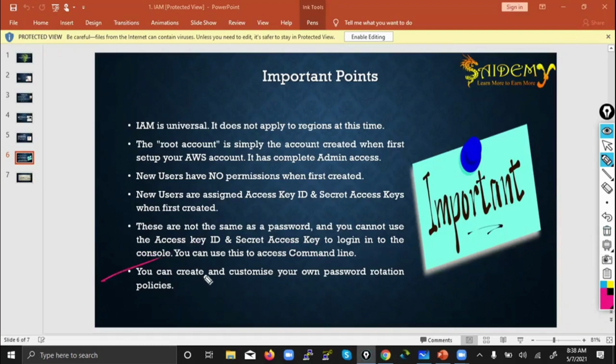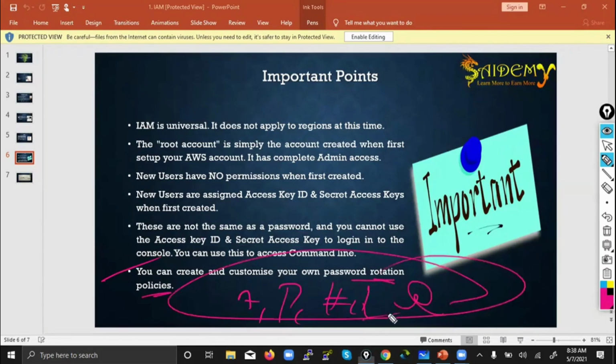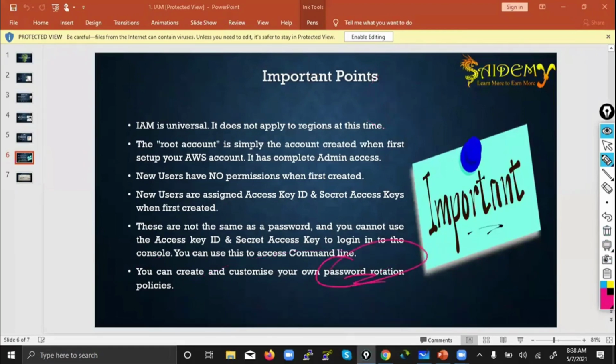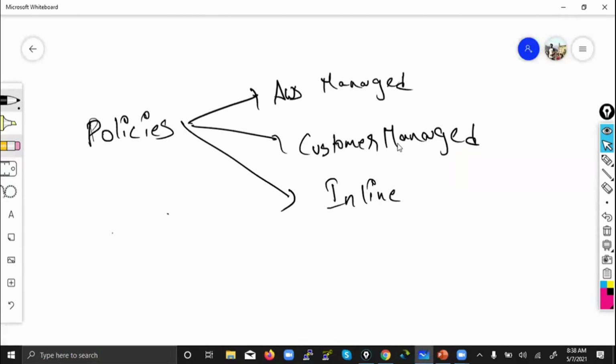And then last, you can create and customize your own password rotation policy. I showed you in the first class only. Minimum 7 characters, capital letters, small letters, numerical, alphanumeric characters. You cannot use your last 3 passwords. Password should be changed every 1 month. This is all we call the password rotation policy, and you can define that one. That's it guys. This is all about IAM. So we are done with this IAM service.